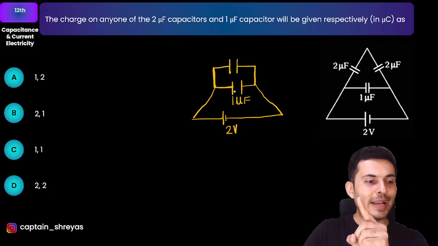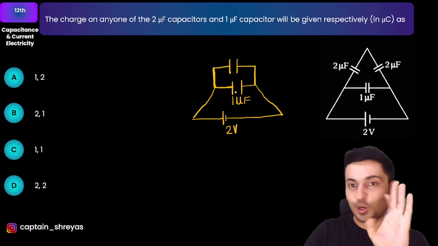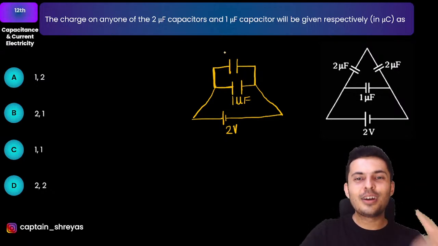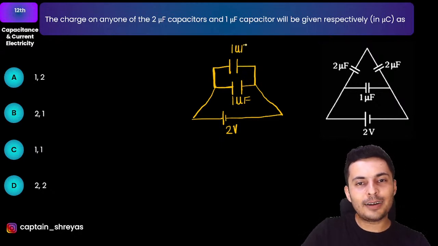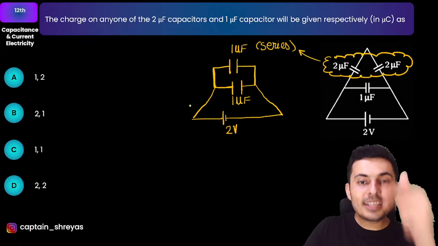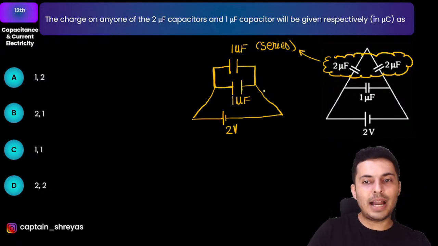2 micro and 2 micro will together give not 4, be careful, not the series resistor formula, the parallel resistor formula. So it will be 1 microfarad because they are in series. Keep this in mind. Great. Now this one and this one are now in parallel.